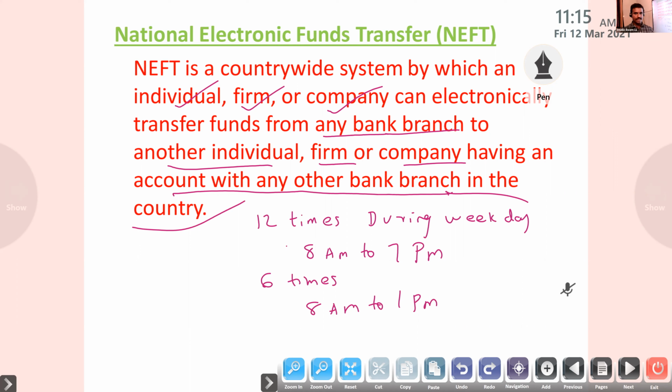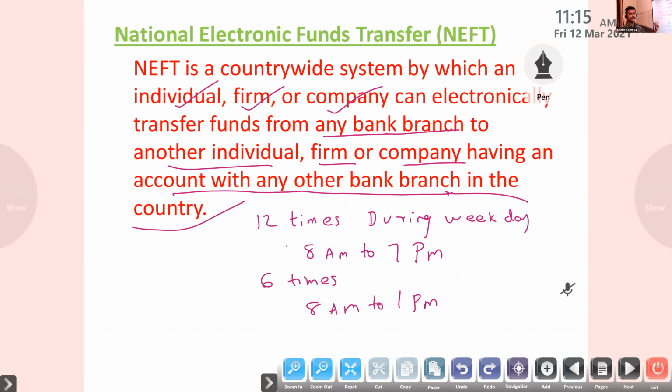Now it is changed, and 6 times they can transfer. That's why I am saying the fund transfer takes place at a particular point of time, and all transfers are held at that time only. So that's why it is said that NEFT transactions are settled in batches.